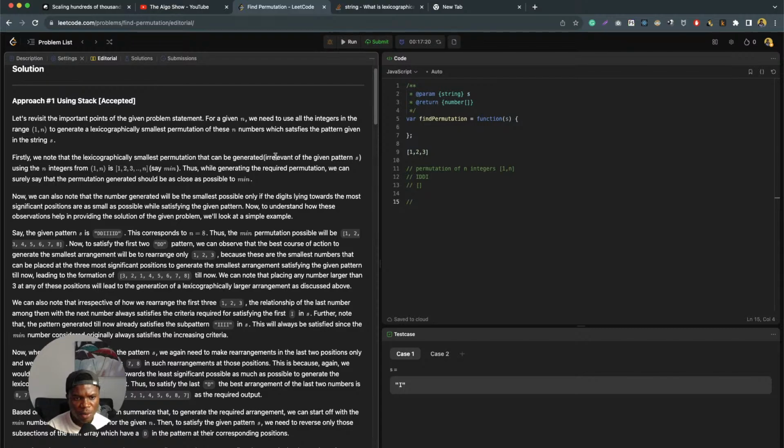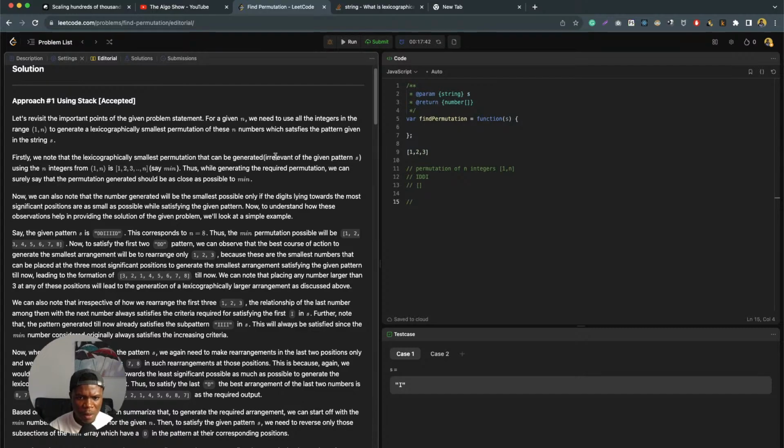We can also note that the number generated will be the smallest possible only if the digits lying towards the most significant position are as small as possible while satisfying the given pattern. These observations help in providing the solution of the given problem.